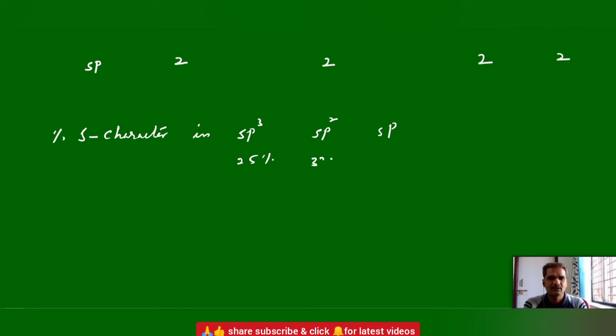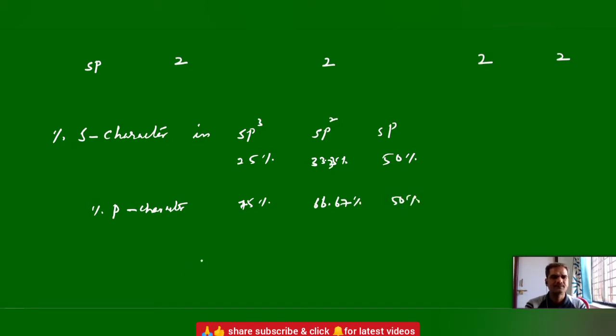In the sp2 case we have 33.3%. In the sp case we have 50% S character. Similarly, if they ask for P character, you just have to take 100 minus that. In case of sp3 hybridization, 75% P character, and this is 66.66 or 67% for sp2. You can take 33.33 if you take this one, and this is again 50% for sp. The percentage of S character and percentage of P character.